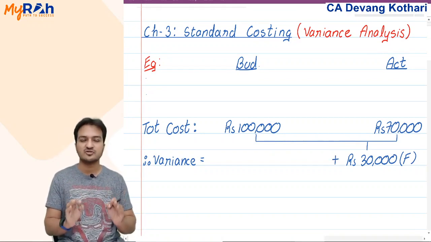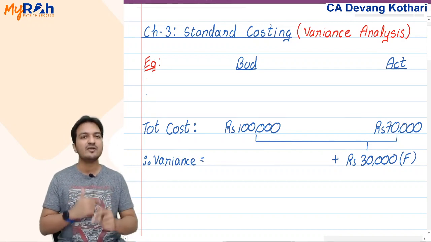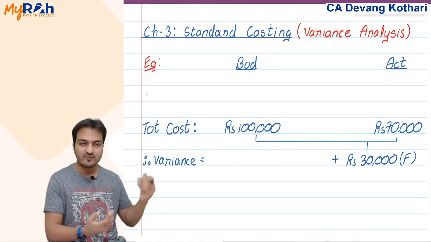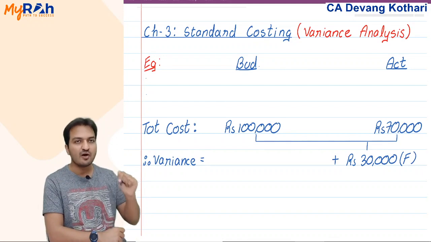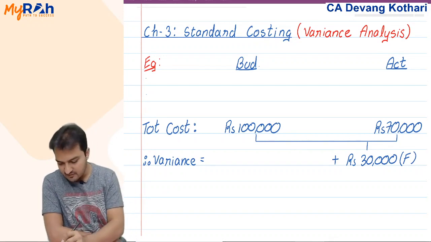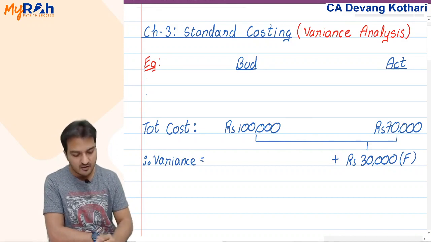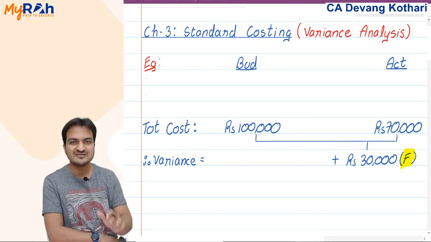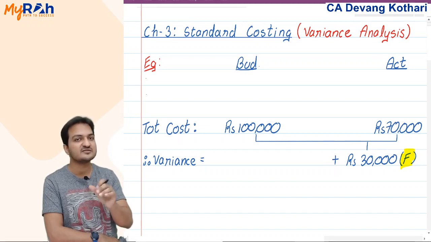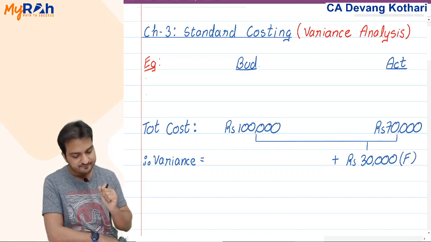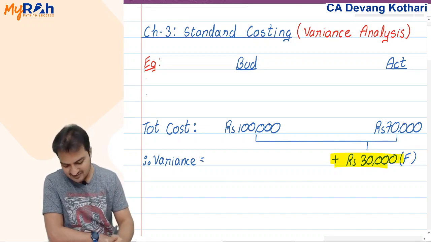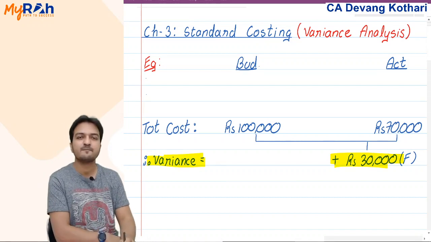These are the symbols you should write every time when you express a variance. So my variance is expressed like this. You have to write that the variance is positive, which indicates that this will improve your profit, and you show that it is favorable, which is just indicating that it is a good variance. So this 30,000 is called my variance.